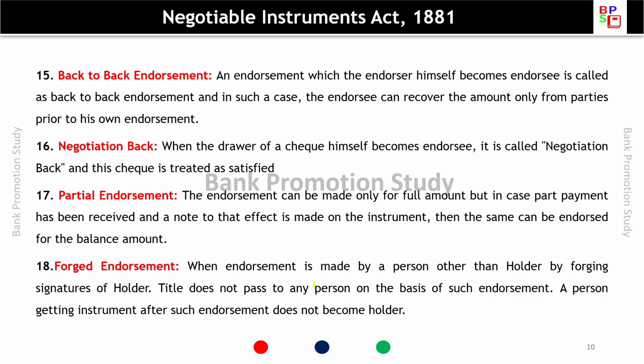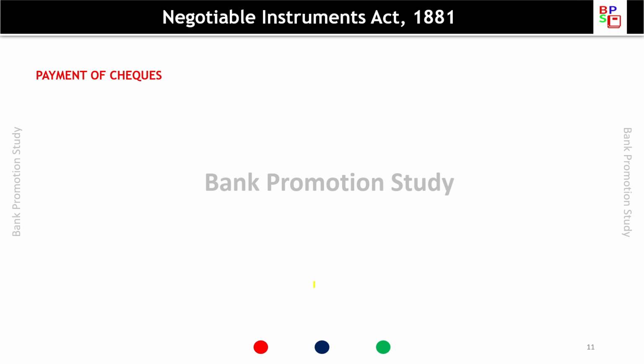Forged endorsement. When an endorsement is made by a person other than the holder by forging the signature of the holder, the title does not pass to any person on the basis of such endorsement. A person getting the instrument after such endorsement does not become the holder. So these are the different definitions or types of endorsement, and questions can be asked from this.